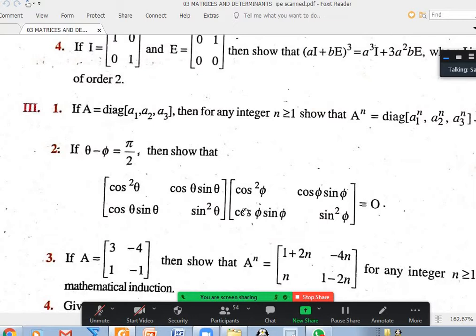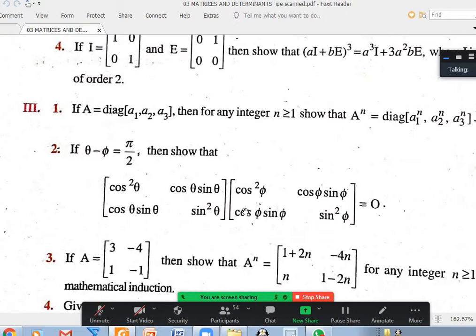If theta minus phi is equal to pi by 2, then we have to show that cos square theta, cos theta sin theta, is that minus symbol between theta and phi? Sir? Yeah, it is minus symbol only. Maybe it is not clear in the screen. It's theta minus phi.